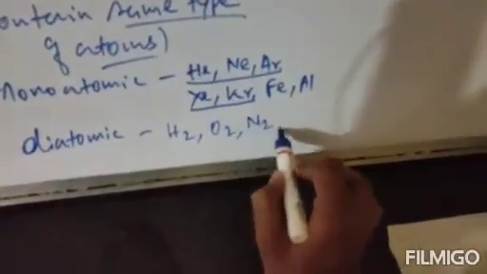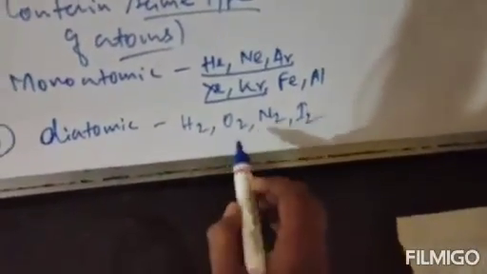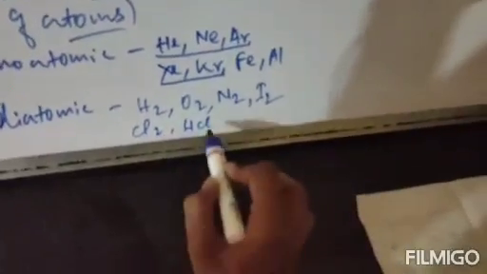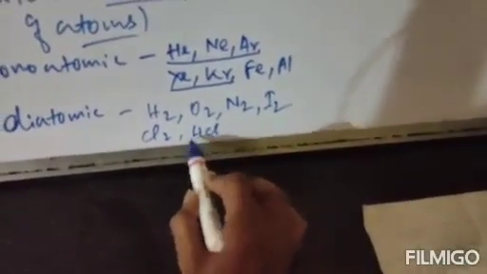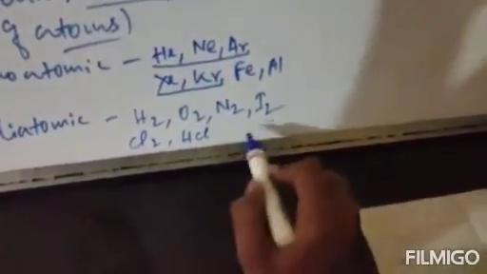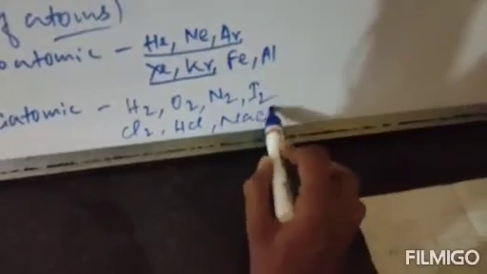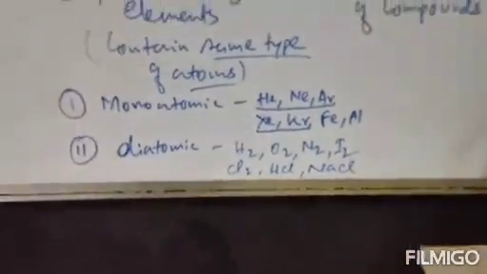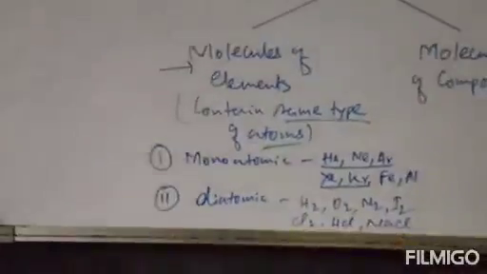Suppose hydrogen, two atoms. Oxygen, two atoms. Suppose N2, two atoms. Iodine, I2, two atoms. Suppose Cl2, two atoms. HCl, hydrogen chloride, because one atom is hydrogen and one atom is chlorine, so total two atoms. NaCl, sodium chloride, one atom is sodium and one atom is chlorine, so total two atoms. So these are diatomic molecules. This is the second type.